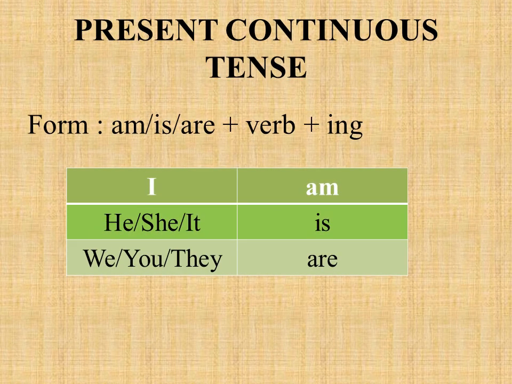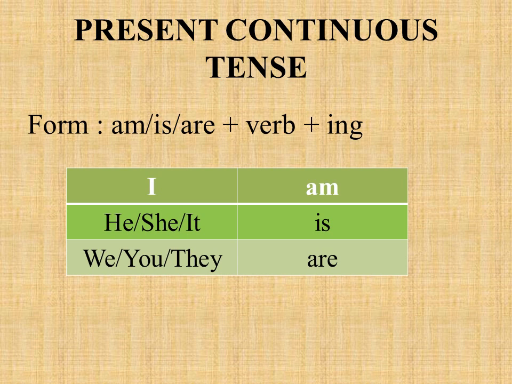Dear students, we began with the topic tenses in your last class. We have already covered 3 basic tenses in English, and now in this video let us see about the continuous tense. Continuous tense is also known as progressive tense. So we have 3 continuous tenses in English like present continuous tense, past continuous tense and future continuous tense. Let us begin with the structure of present continuous tense now.